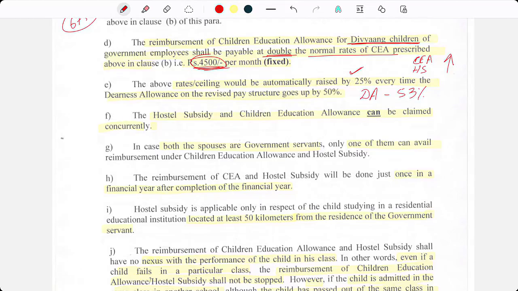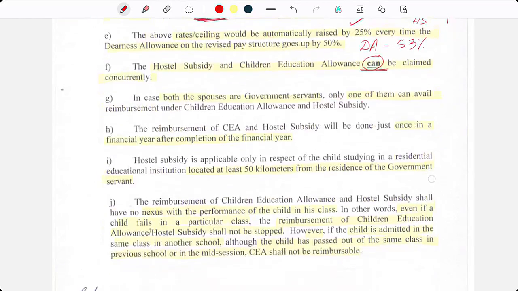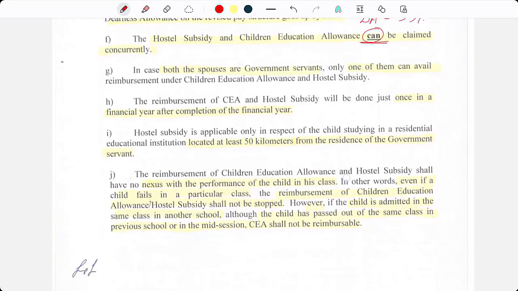Hostel subsidy and children's education allowance can be claimed concurrently. That is, if a person is studying from boarding school, then he will be eligible for hostel subsidy as well as CEA.